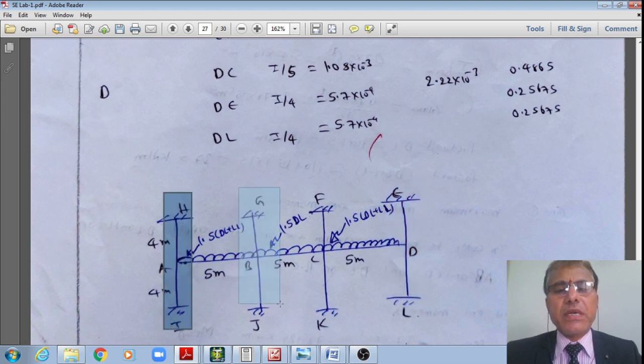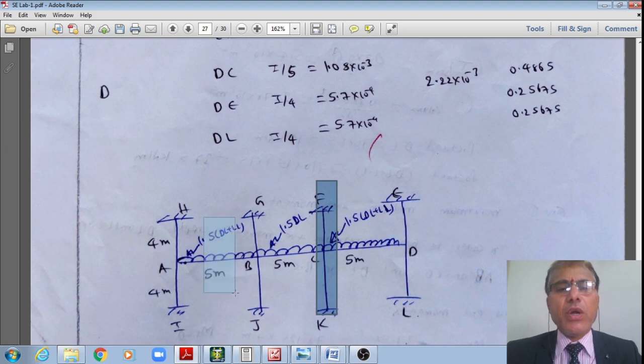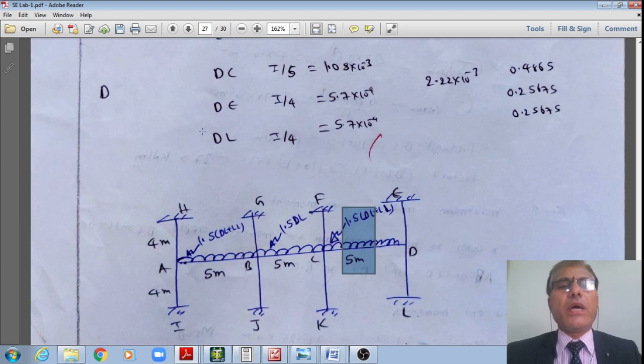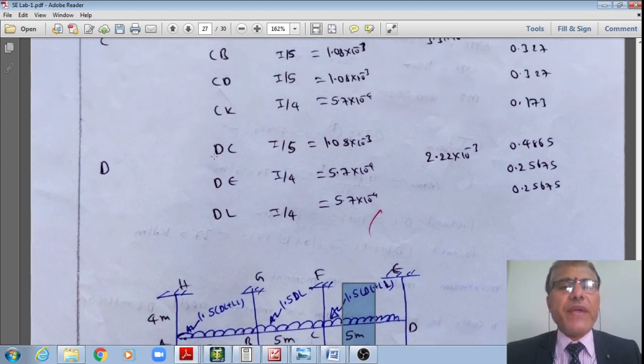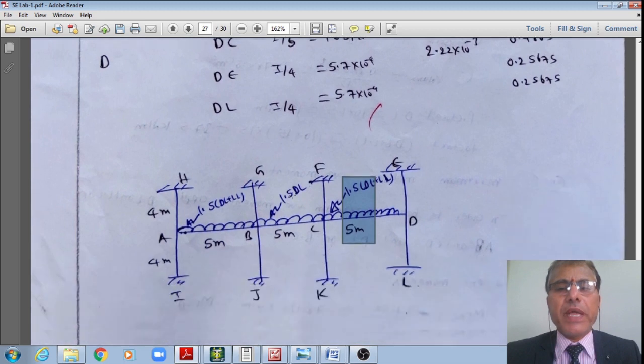Even this column is perfectly a mirror image of this, because the loading is also a mirror image. Therefore, the distribution factors are obtained.